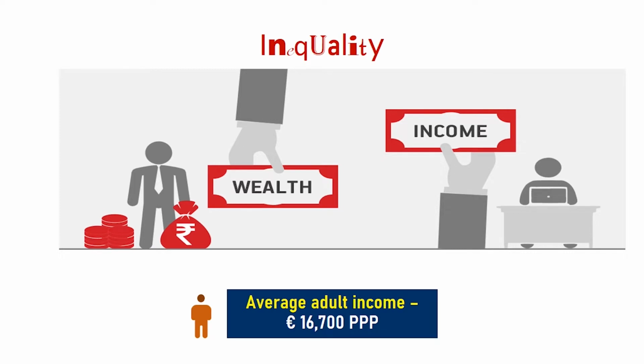We will start with income inequality. The world's average adult income is 16,700 euros, in terms of purchasing power parity. This is the average of an individual adult, the world's average. So a person is earning 16,700 euros per year.